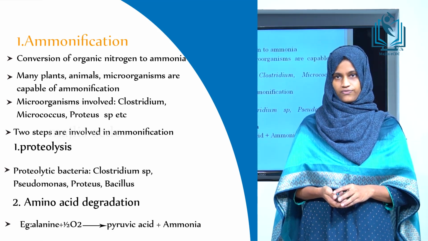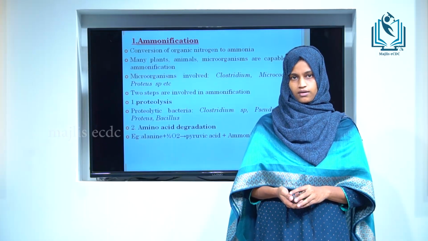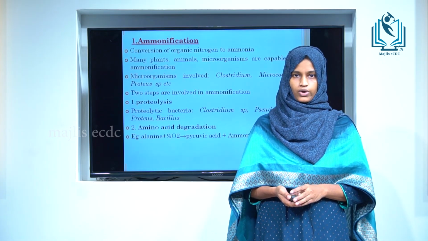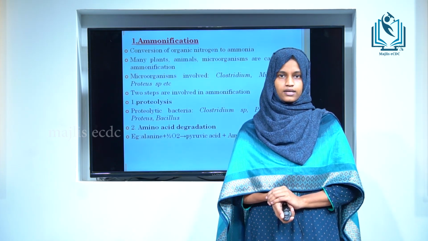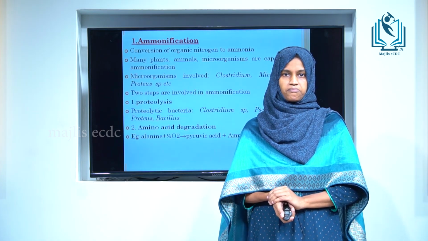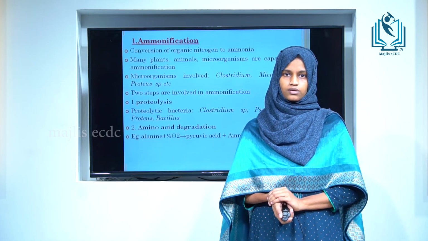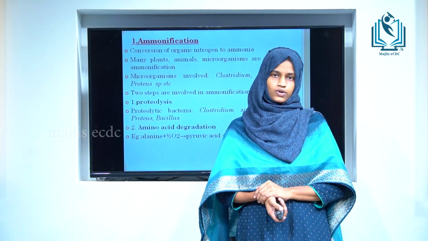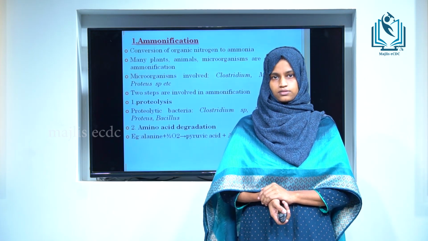The amino acids produced by protein degradation are further acted upon by microorganisms and produce ammonia. Certain microorganisms involved in ammonification are Micrococcus, Proteus, Pseudomonas, etc. Many plants, animals and microorganisms are able to carry out ammonification. There are mainly 2 stages in ammonification. First one is proteolysis and second one is amino acid degradation.